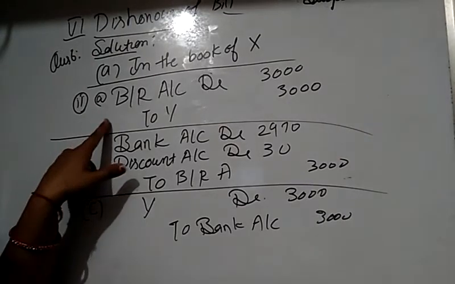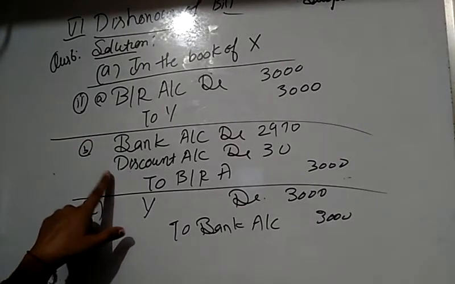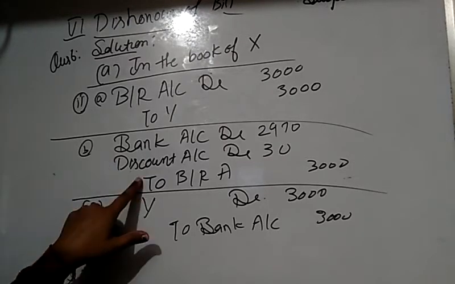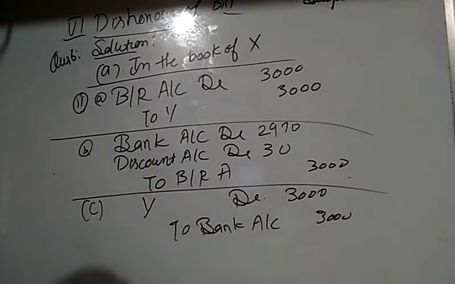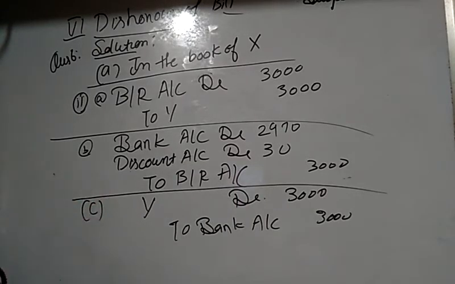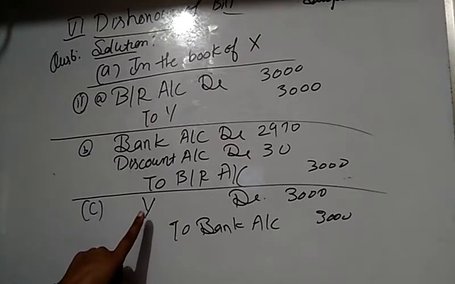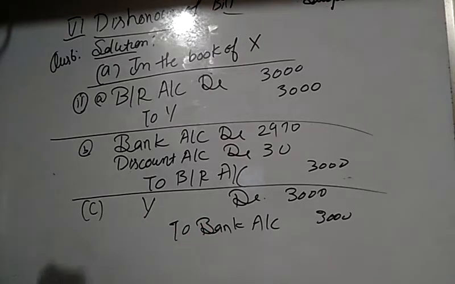In the first entry the bill was accepted, after that X discounted the bill from the bank and received the amount. After that, when the bill is dishonored, the journal entry is Y debit to bank.